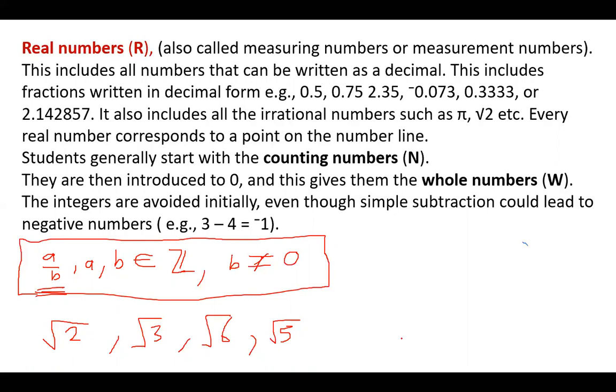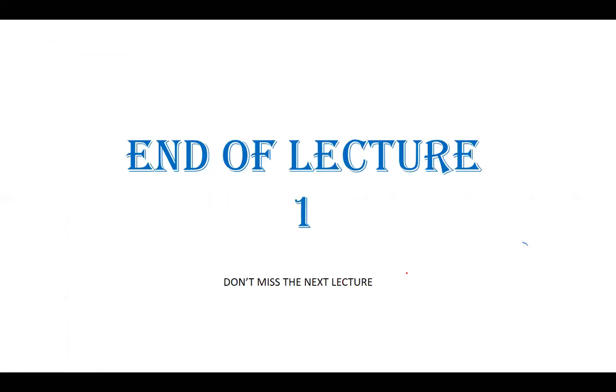If you discover that there is no way that you can express these numbers in the form A over B, just know they are irrational numbers. In other words, irrational numbers cannot be expressed in the form A over B. So this is the definition of irrational numbers. Rational numbers, you can express them in the form A over B. I hope I've answered your question.